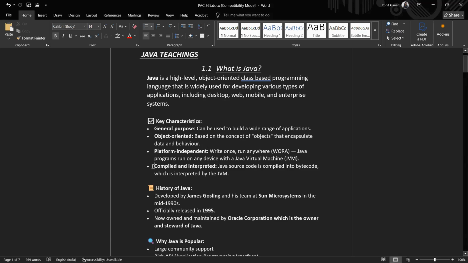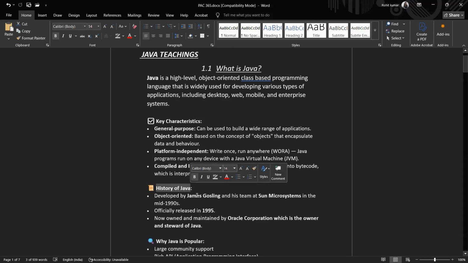Now compiled and interpreted. Java code is compiled into bytecode by the compiler, and when interpreted by the JVM it can run on different platforms. And now coming to the history of Java, we will now go into the history of Java.